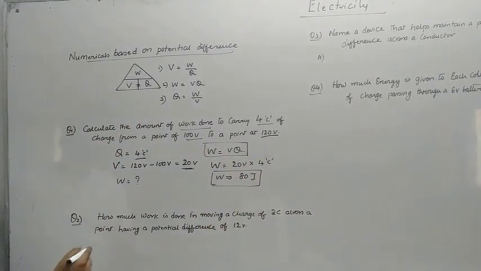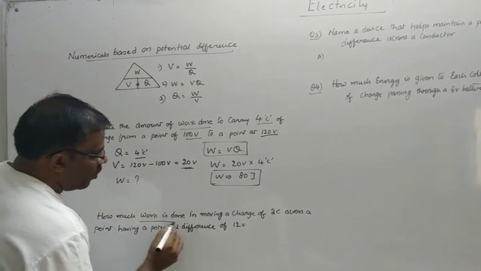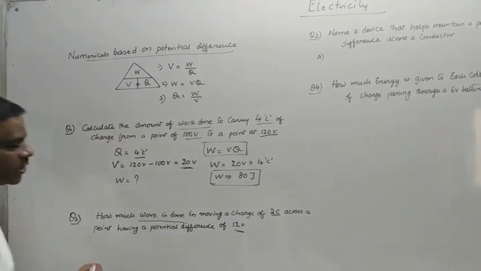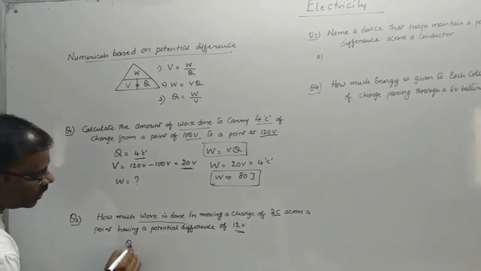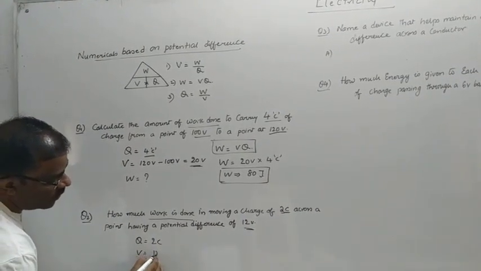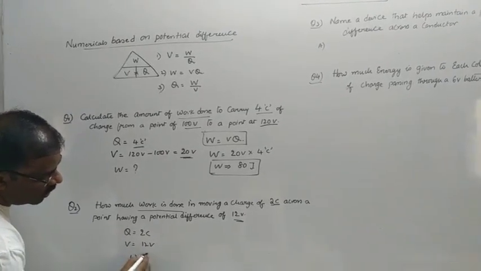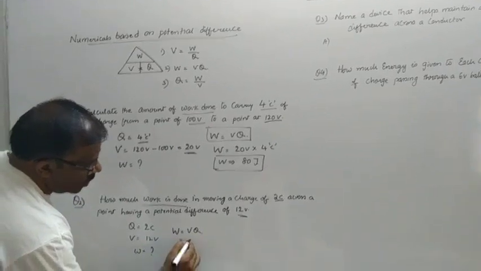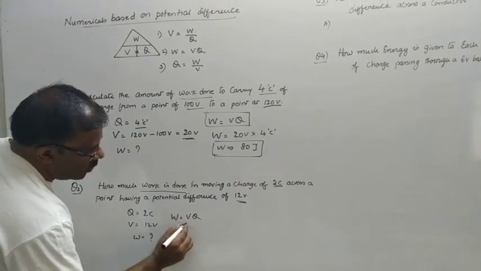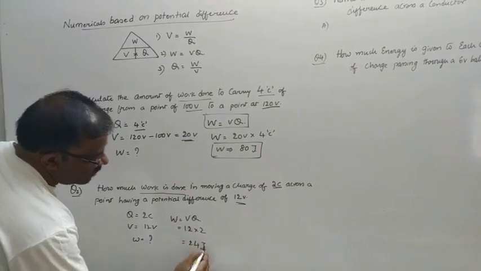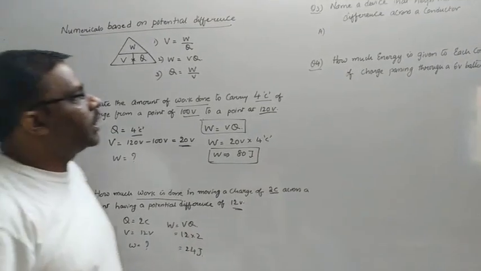In the same way, here he is asking how much work is done in moving a charge of 2 coulombs across a potential difference of 12 volts. So here also charge is 2 coulombs, voltage is 12 volts, and work done is to be found. So W is equal to VQ. So 12 into 2, which is equal to 24 joules. Let us go to the next one.